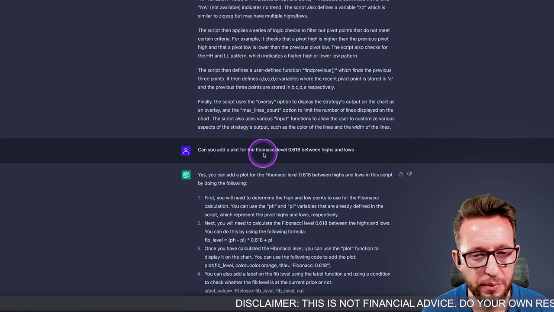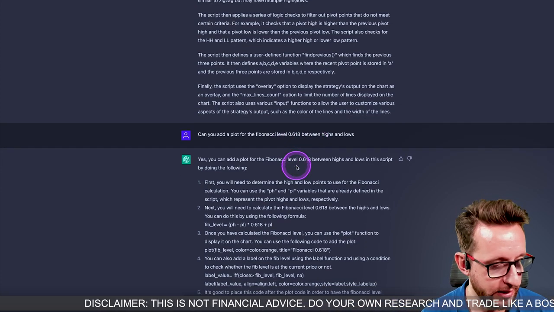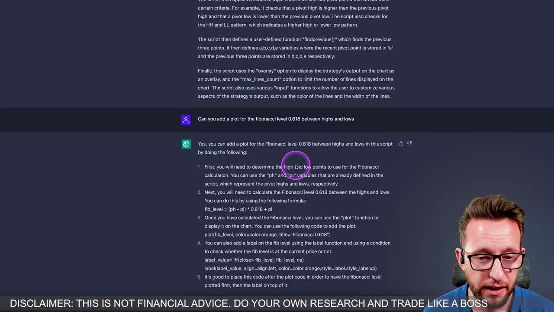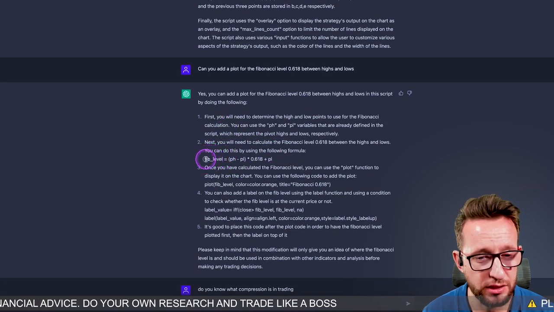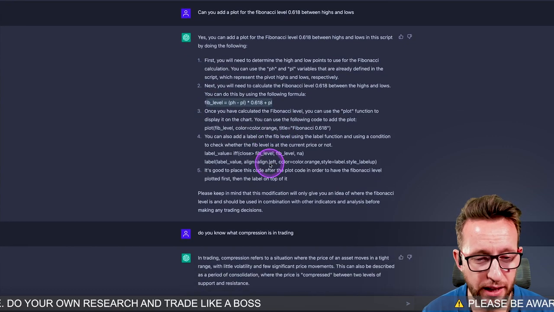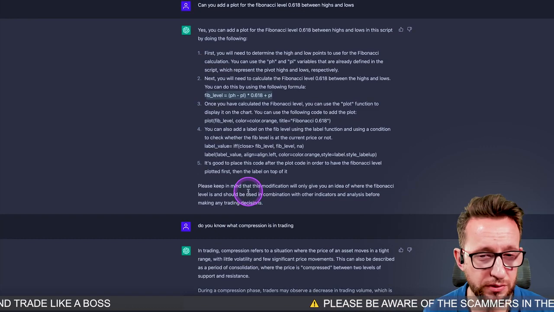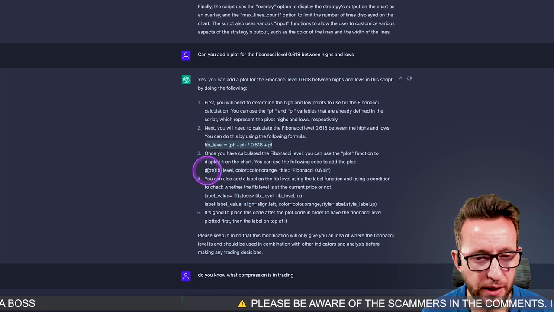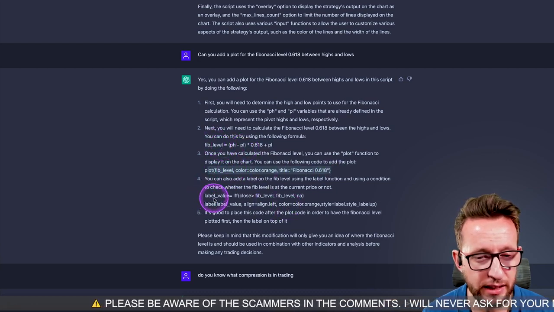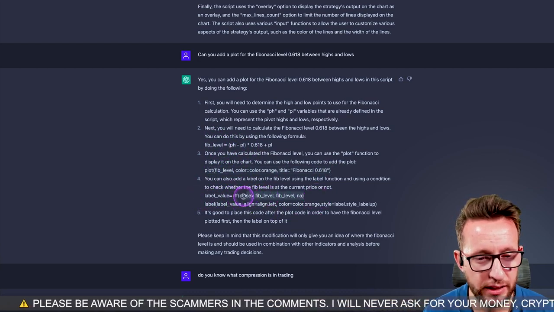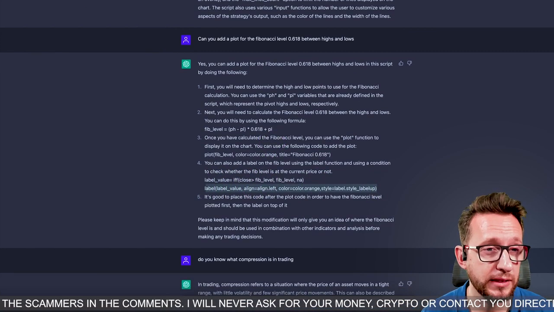Can you add and plot the Fibonacci level 0.618? I just used 0.618 as an example, as it's the most well known, and it said that it can. It's gone through how I would do it, so it's given me the calculations of how to do it and add them there. And then I've asked it about compression and things like that, which was for another video a bit later on. But as you can see, it's given me the code here for plotting the fib levels and adding an if statement just here, so you can add it with a label. Now I did add all of that, and I've worked out how to do it.